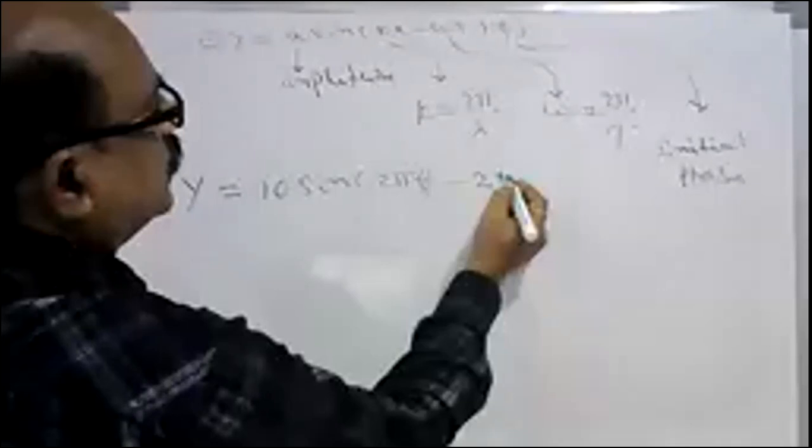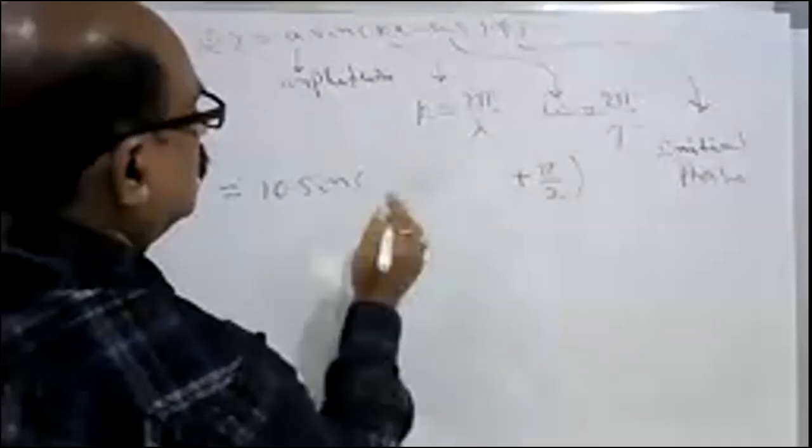It makes no difference whether you write omega t minus kx or kx minus omega t. You can also write it like this: 2x minus 2 pi t plus pi by 2.